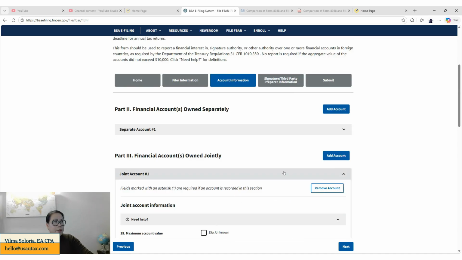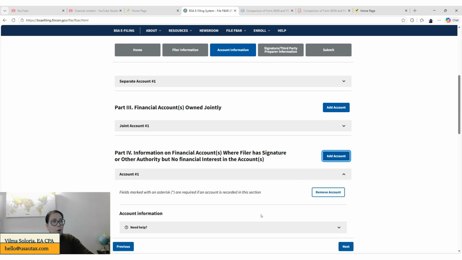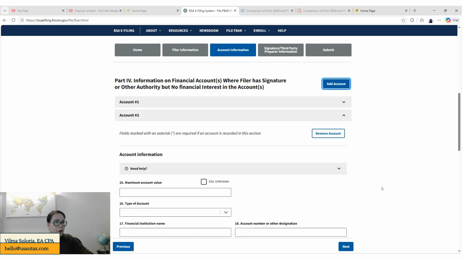So this is part 3. That's where you're going to be adding your financial accounts that you own jointly. Part 4 is where you're going to be reporting all the financial accounts where you have signature or other authority, but you don't have a financial interest in the account. So anything where you have signature authority, you have to put in part 4.